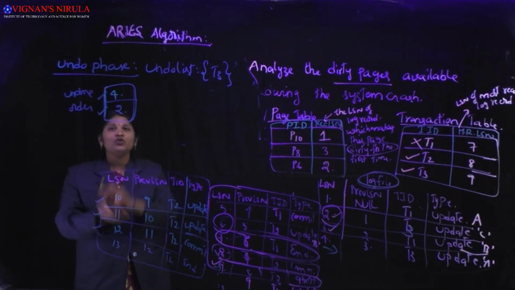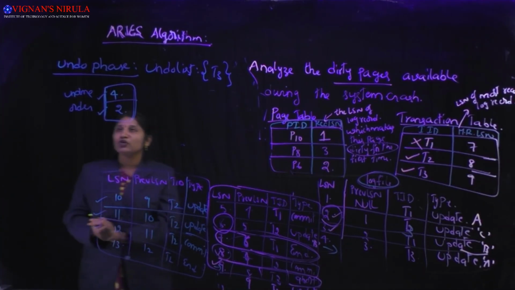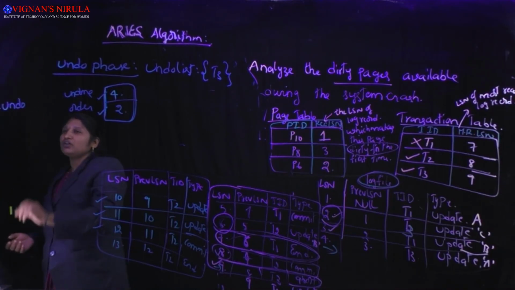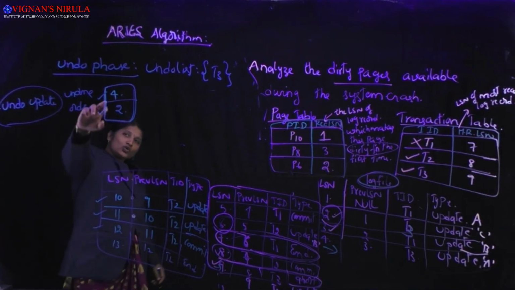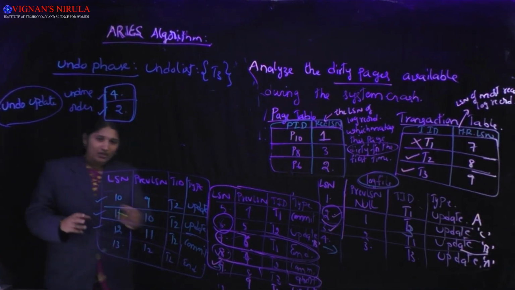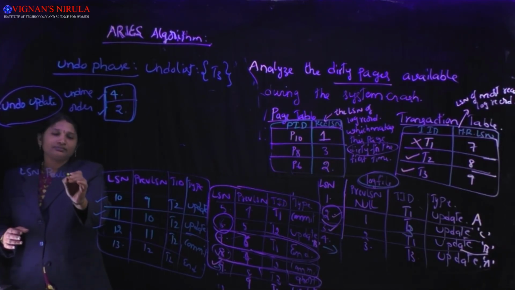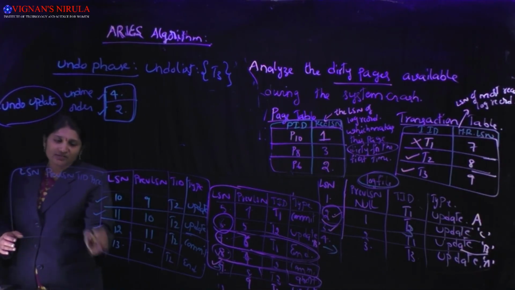Before undoing all of those actions, we should write one type of log record. That is the fifth type, as we have already learned, undo update. So in order to cancel the fourth log record, I'll write one log record now regarding the undo phase. What is the next log record in sequence number?